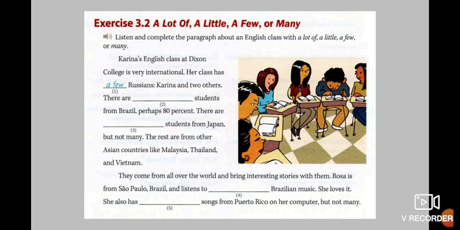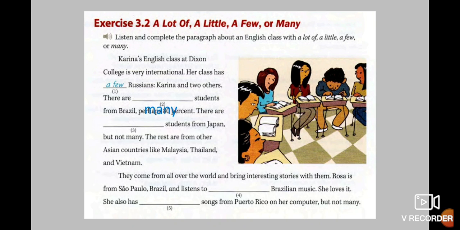Exercise 3.2, a lot of, a little, few, or many. In this case we complete the paragraph about an English class with a lot of, a little, few, or in some cases many. Karina's English class at Dixon College is very international. Her class has a few Russians, Karina, and two others. Why do we use a few? Because this one is a small quantity.